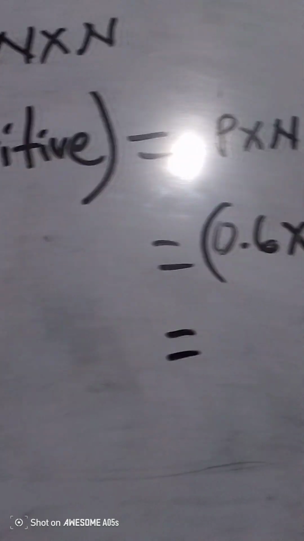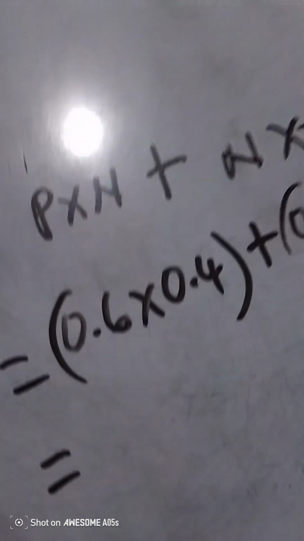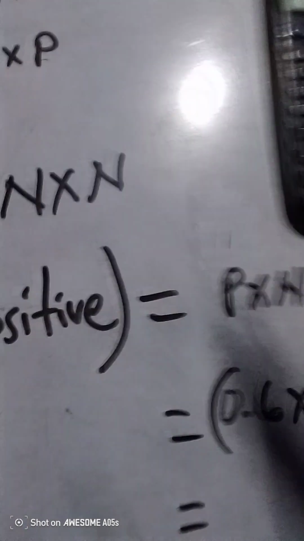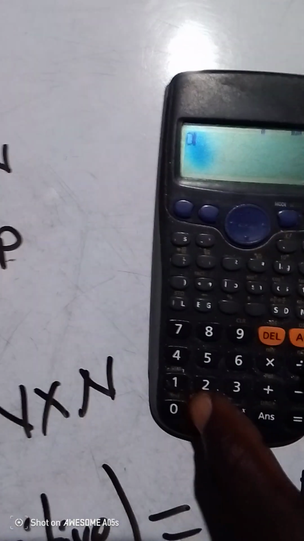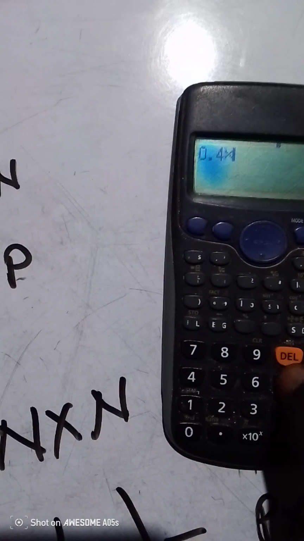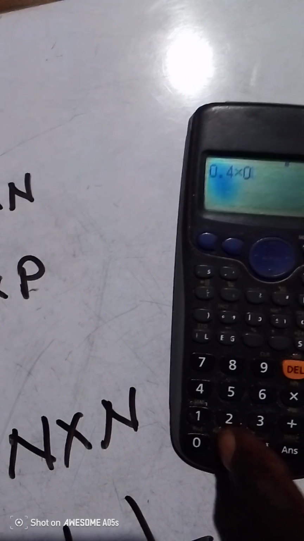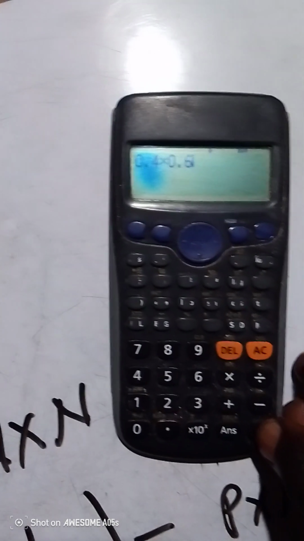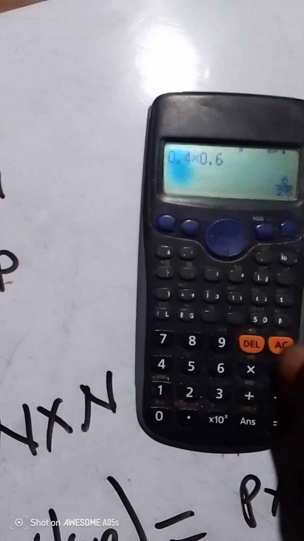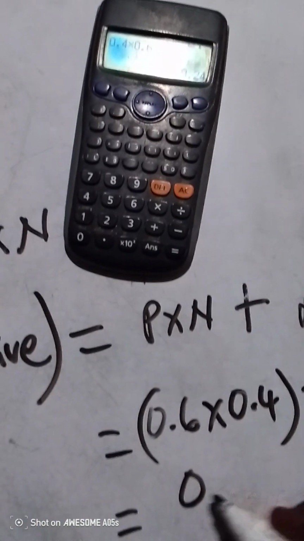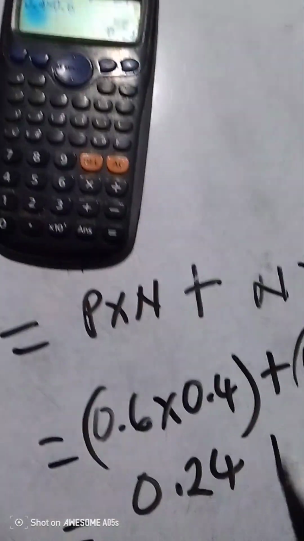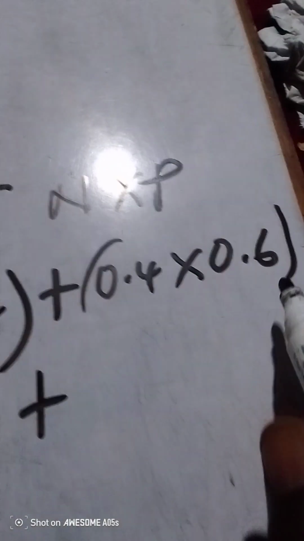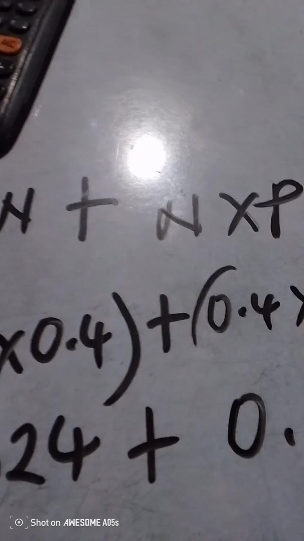If you use your calculator and come up with 0.4 times 0.6, it's giving us 0.24. Plus, this is just the same thing, so it's again 0.24.